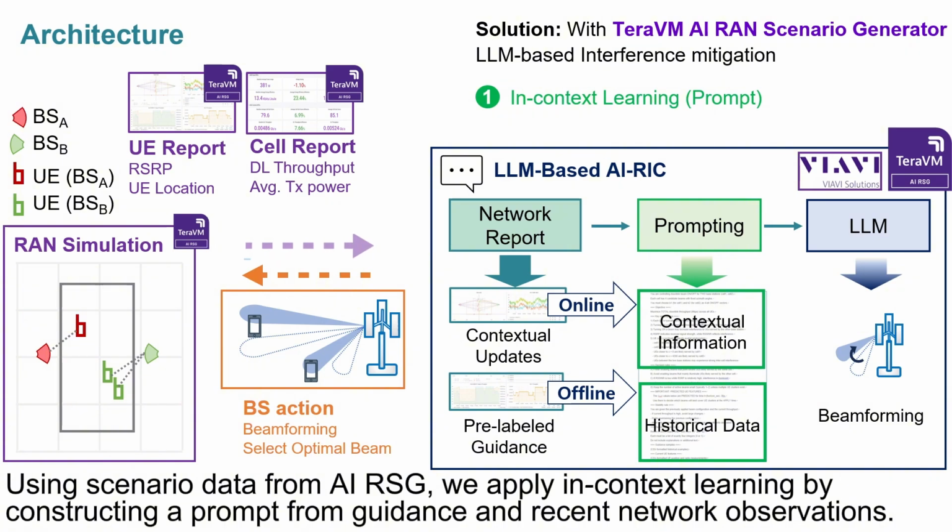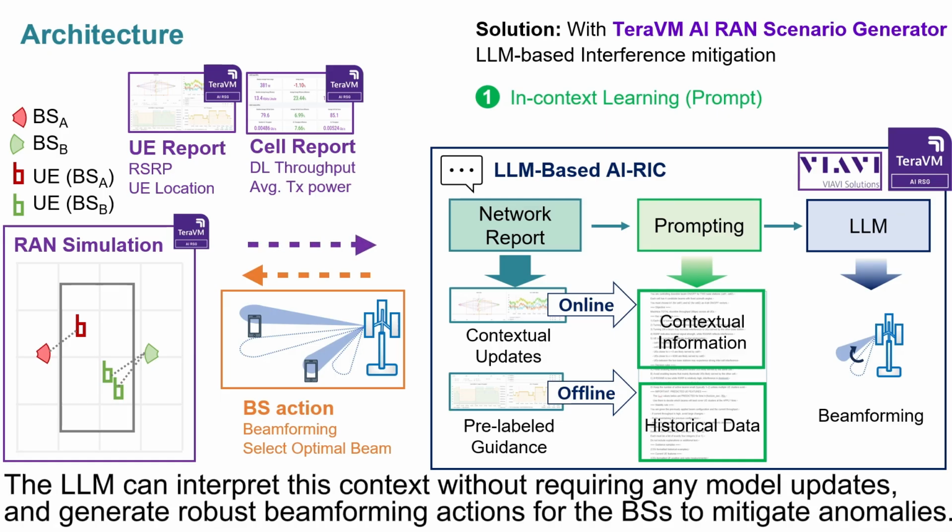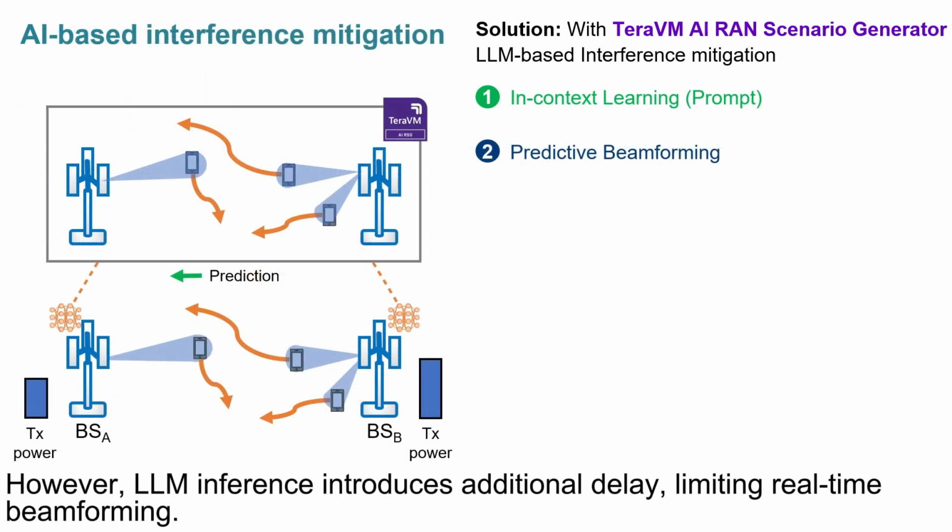Using scenario data from AIRSG, we apply in-context learning by constructing a prompt from guidance and recent network observations. The LLM can interpret this context without requiring any model updates and generate robust beamforming actions for the base stations to mitigate anomalies. However, LLM inference introduces additional delay, limiting real-time beamforming.